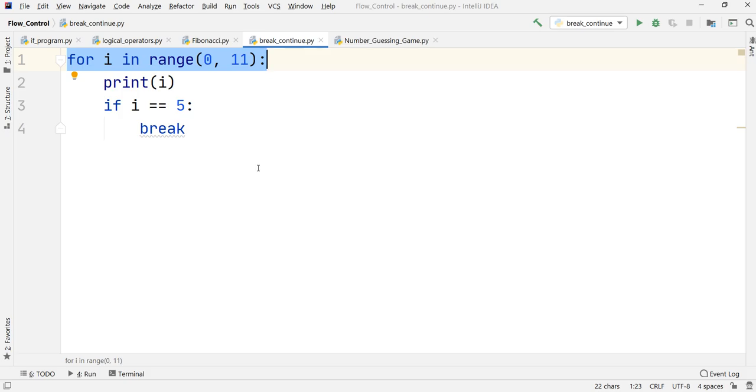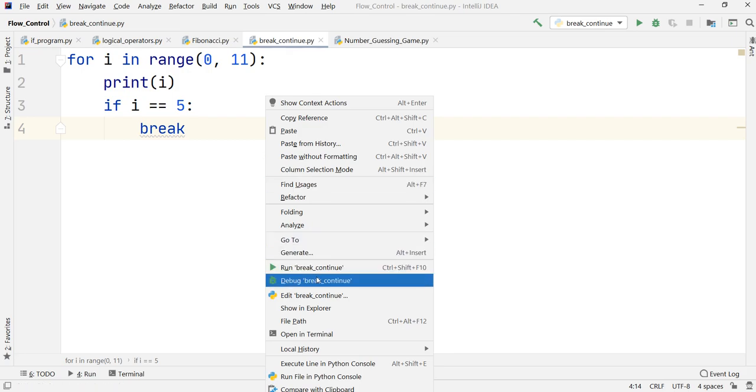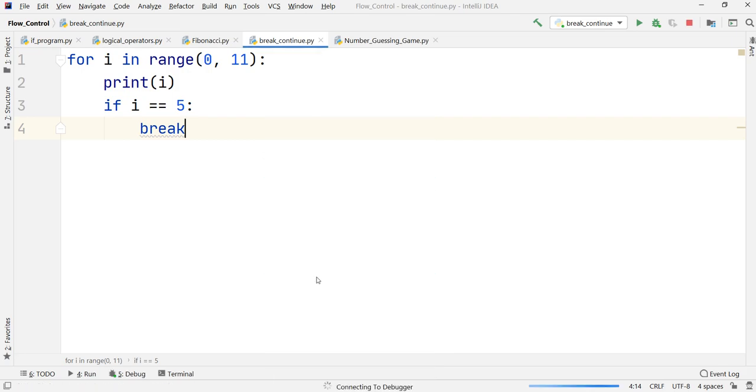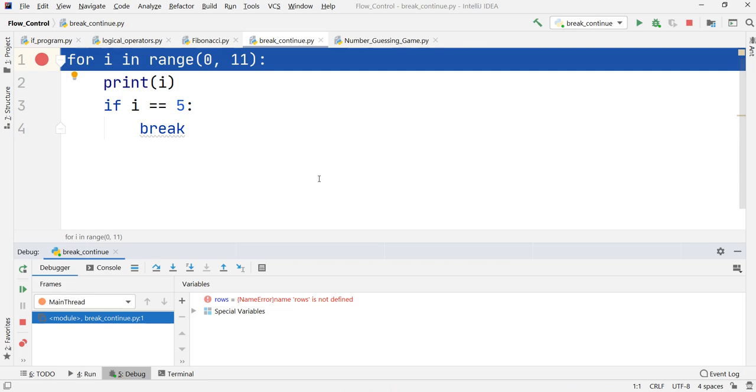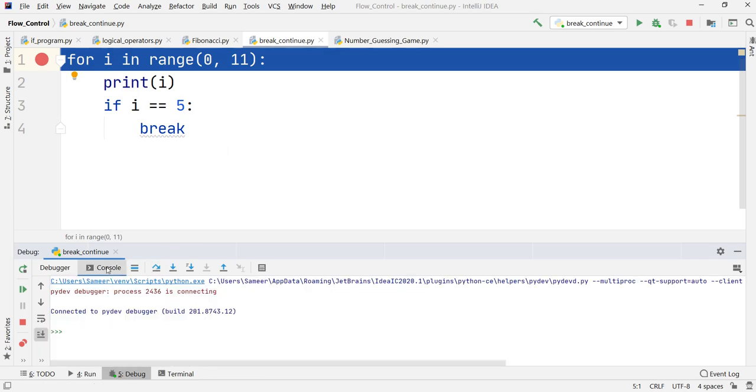Rather than explaining it theoretically, we can also see that live inside the debugger. If I just run it in the debugger, suppose I have set up my breakpoint over here. In the debugger pane, let us try to understand how it works step by step. I'll switch to the console pane so that you will be able to see how it works. As soon as I press the step over button, let us see what happens.